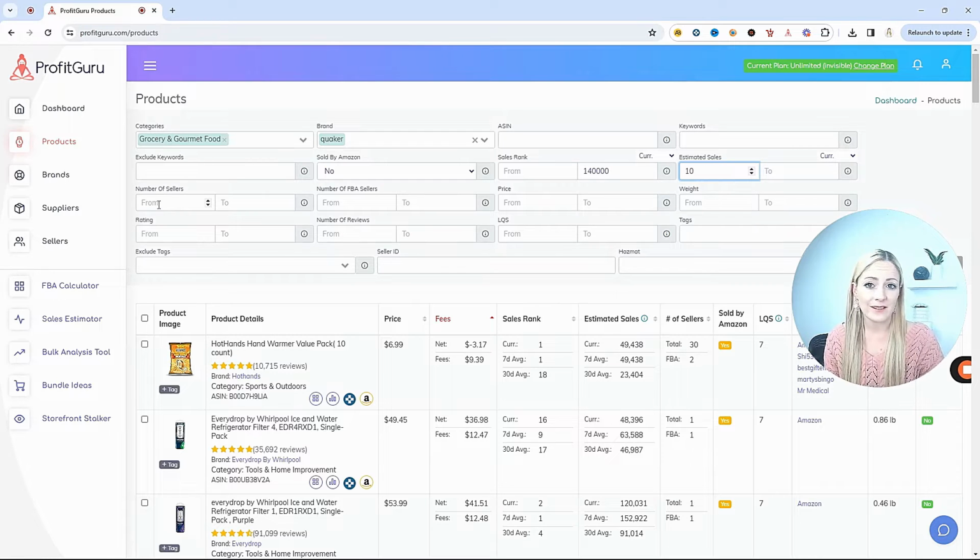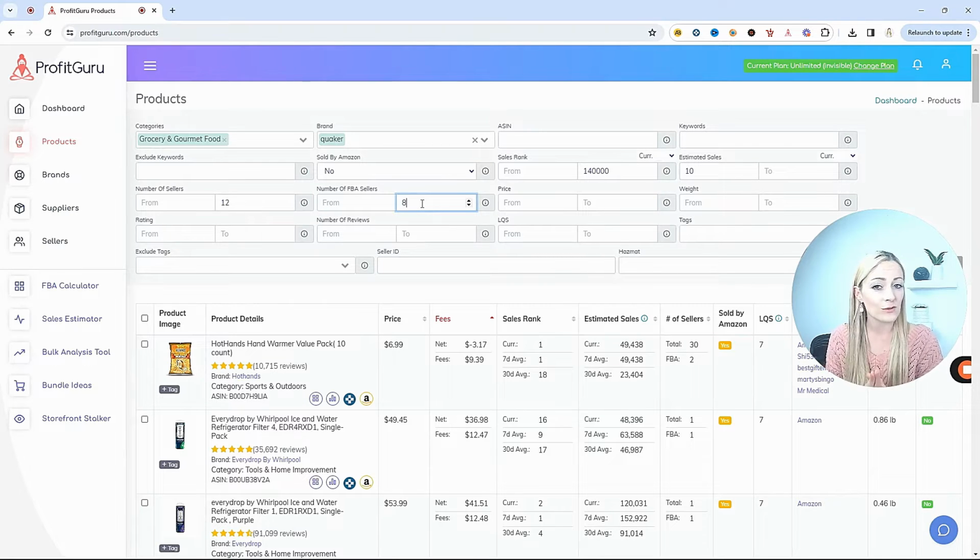And then for number of sellers, we don't want to compete with too many people because we know that buy boxes rotate between people. And if there are this many people in competitive range of the buy box, then that's less time that we're going to get the buy box and get those sales. So I might say I don't want to see any more than 12 total sellers on it. And of those 12 sellers, I only want maybe 8 of them tops to be FBA sellers.